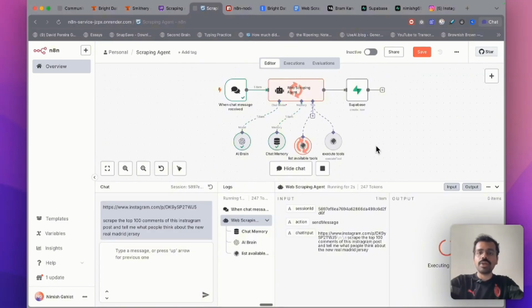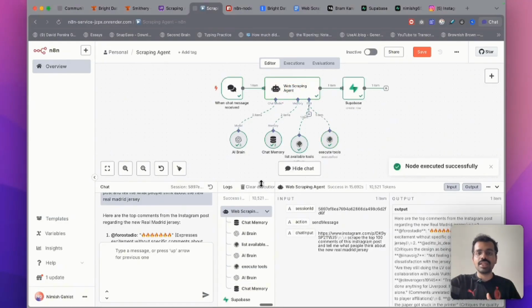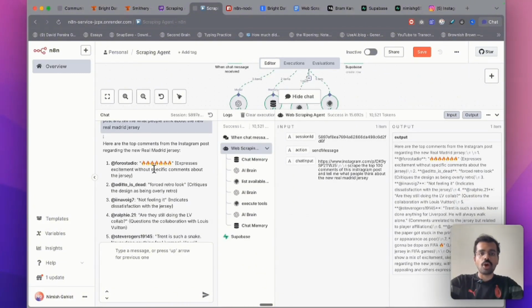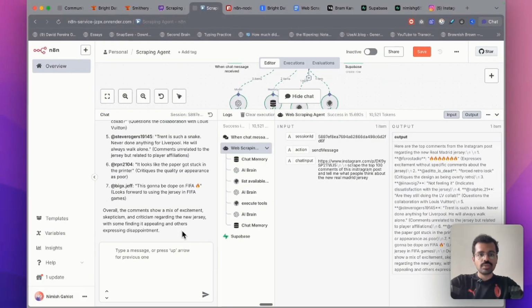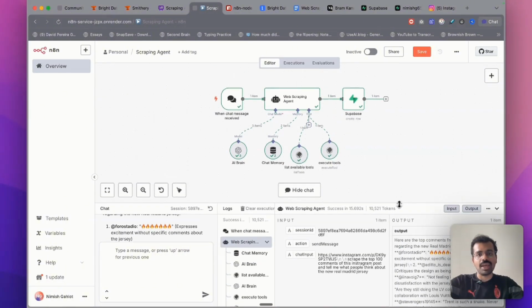When I send this prompt, it will first trigger the list available tools node so that it knows which tools it has available. And then it will use the relevant tools to get all the comments on the post. So here it has come up with all the top comments on the Instagram post and then it has summarized the results for me. Overall, the comments show a mix of excitement and criticism, while some find it appealing and others express disappointment. This is a small example of what you can do with the scraping agent.